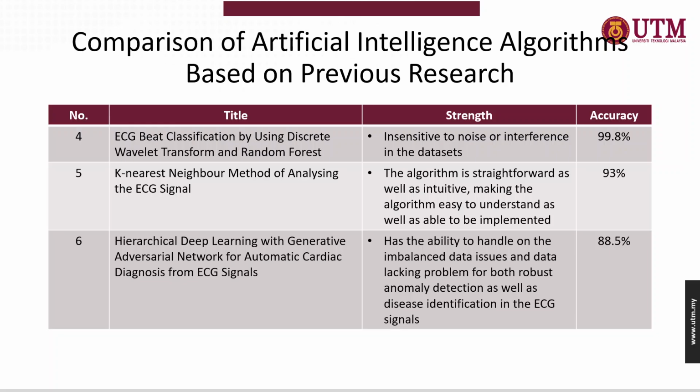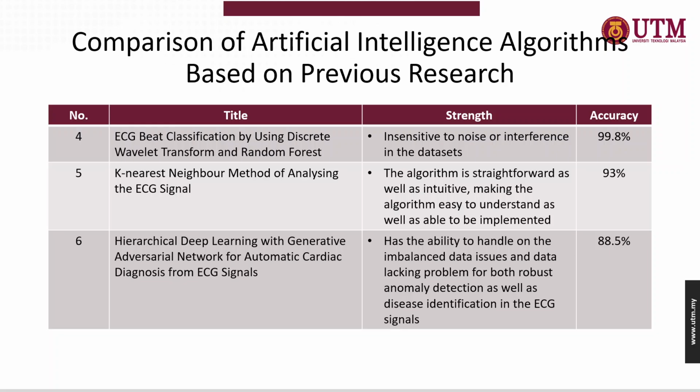Next, I will present the title, which is the ECG beat classification by using discrete wavelet transform and random forest. The usage of random forest in this title brings a very good strength, which is that the random forest algorithm is insensitive to noise as well as any single interference that has been recorded in the datasets. The accuracy for this title is also very high, which is 99.8%.